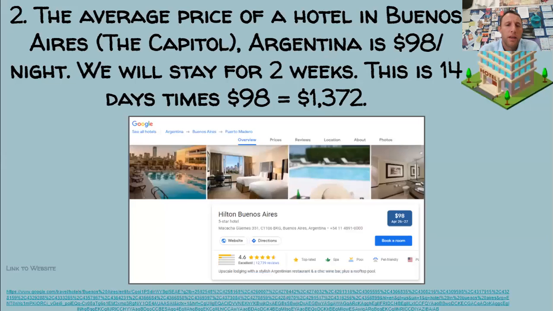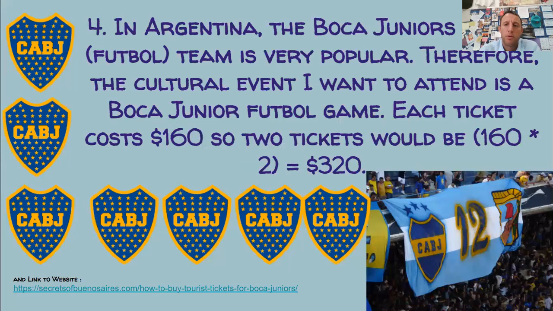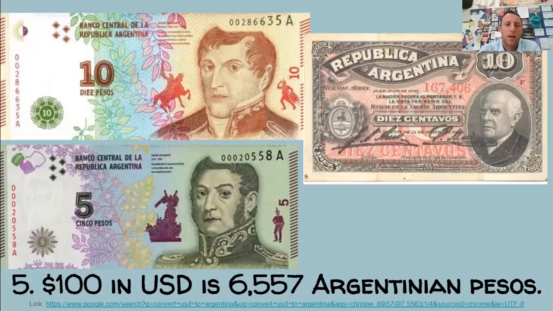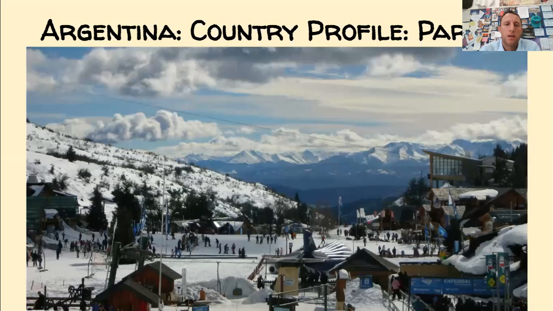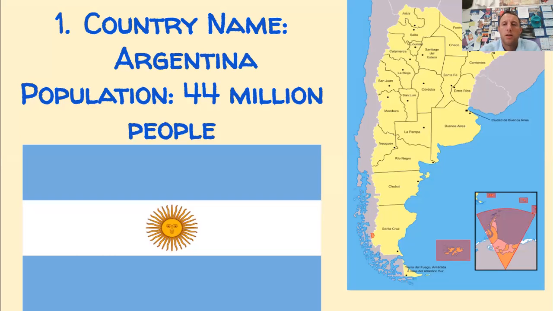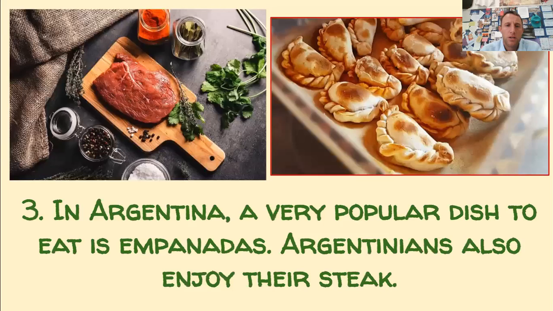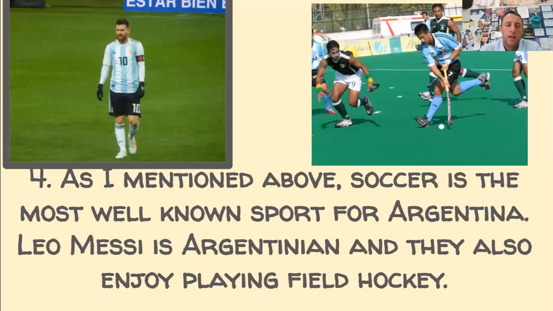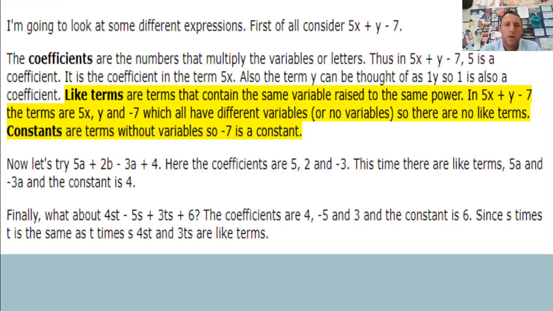So you can see I need links and I need photos, and I need pictures, and I need links to prices, and then you've got to do the math and add it all up, conversions, total price, so big addition, bring it all together. And then the country profile, also working with numbers, you need the map, the population, the flag, the name, you need language, more pictures, food also you need to include because that's something I love, and then as well as sport. So then in a cultural activity, and that's the end of that project. So today though, that's that, and you can watch that other video for that resource.